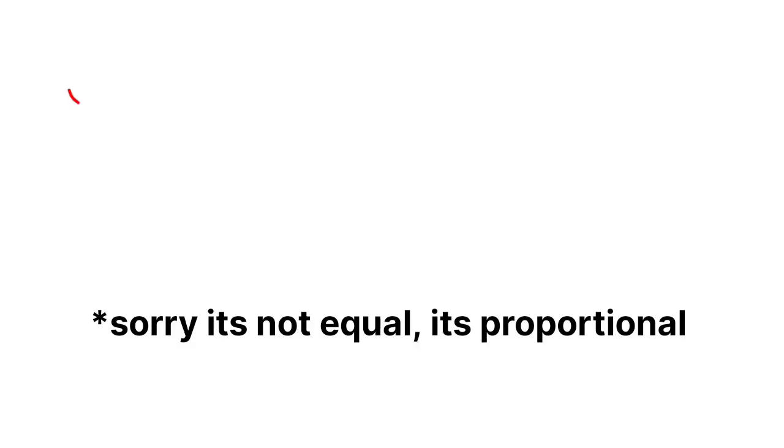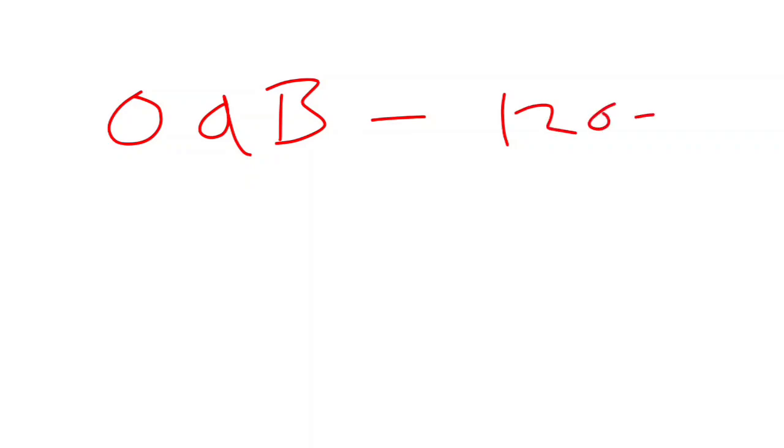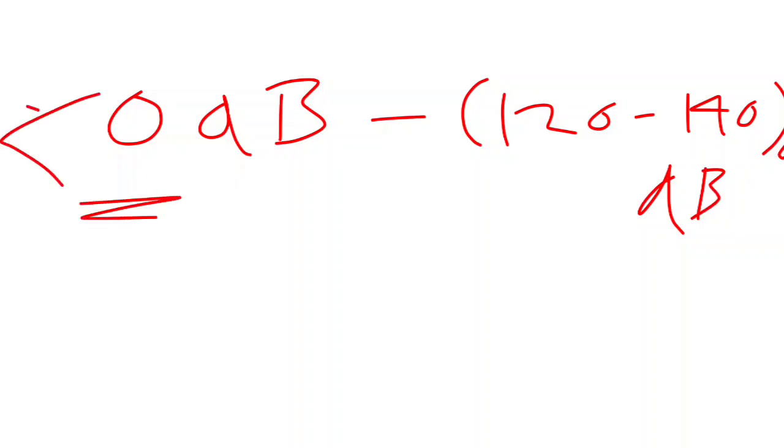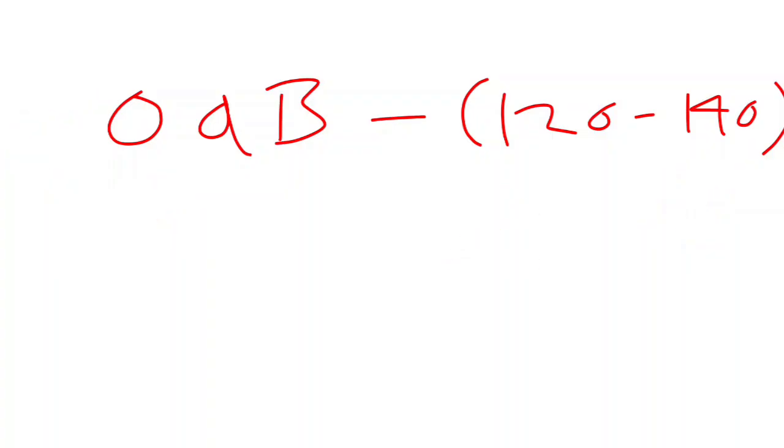The audible loudness range is 0 decibels to 120 to 140 decibels. Anything below 0 decibels we could not hear, and anything above that range we could not hear either. So that is the loudness range.